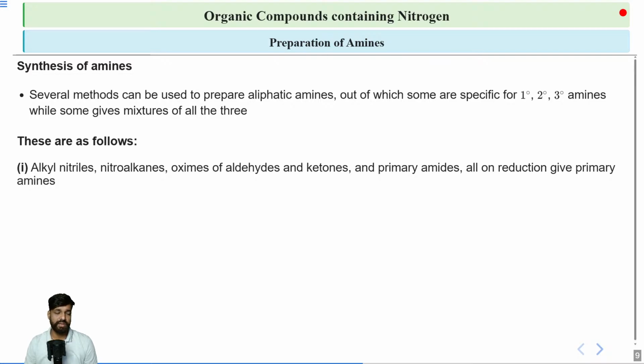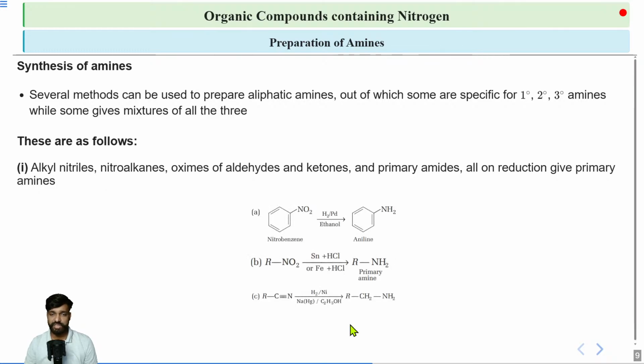First of all, your alkyl nitriles, nitroalkanes and oximes of aldehyde and ketone and the primary amides, all of them can be reduced to give you the primary amine. You know what is reduction? It is simply the removal of oxygen. Suppose this is your nitrobenzene. You can reduce this in the presence of H2 and Pd to give the corresponding aniline, and this is used commonly in the conversion process.